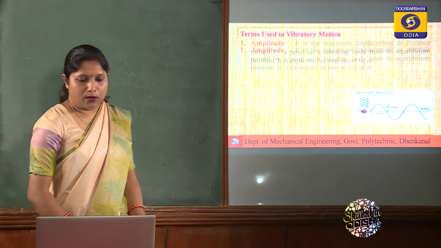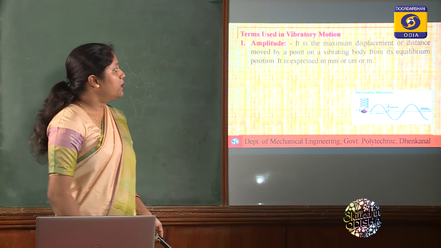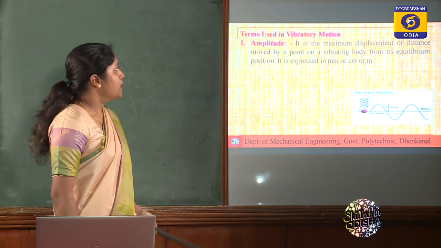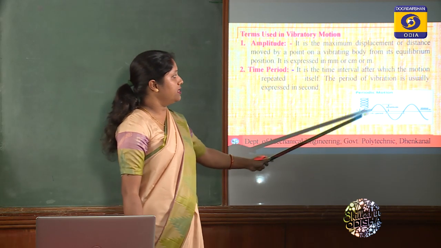Then we'll go inside this topic, that is vibration. Before going to that topic, we must know some related terms of this vibration. The first term is amplitude. Amplitude means how much distance the vibratory motion can go, to what extent it can go. It is the maximum displacement or distance moved by a point on a vibrating body from its equilibrium point, and it is expressed in millimeter or centimeter or meter. Amplitude is the maximum distance covered.